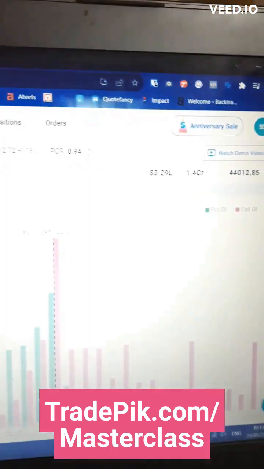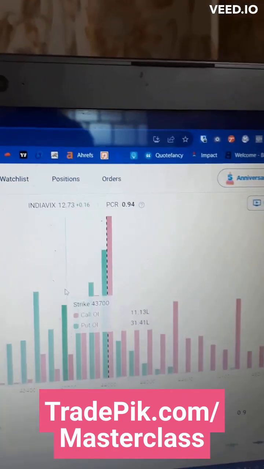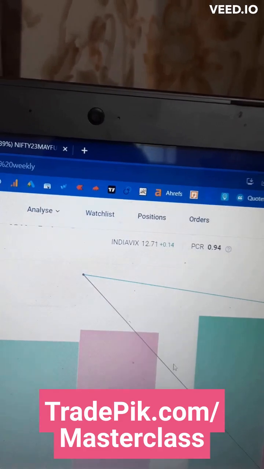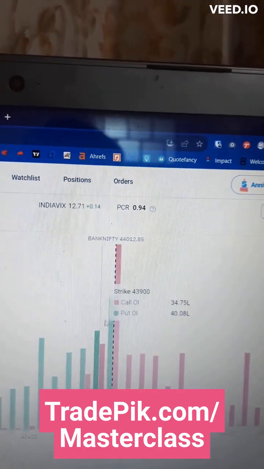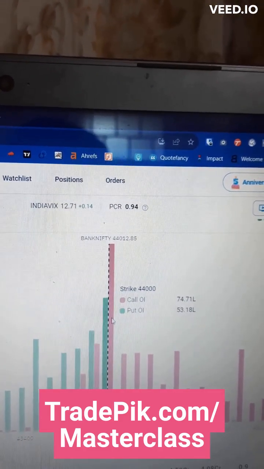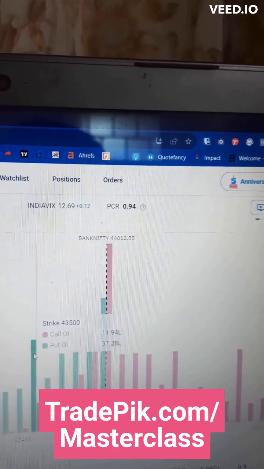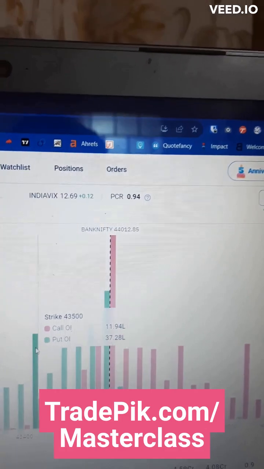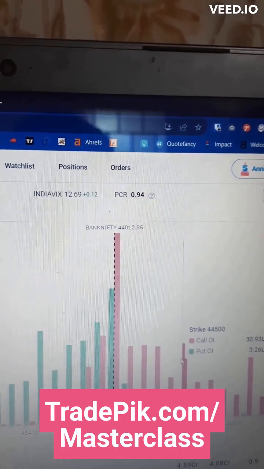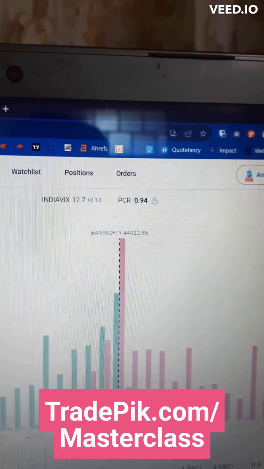If you look at the OI data, you can see this is the max pain around 44,000, and immediate strong support is around 43,500 and resistance is around 44,500 in Bank Nifty.